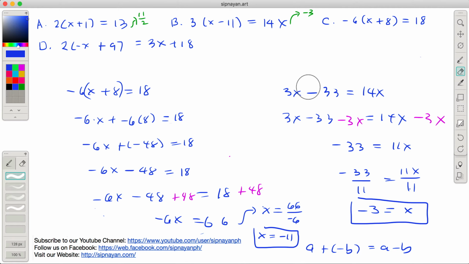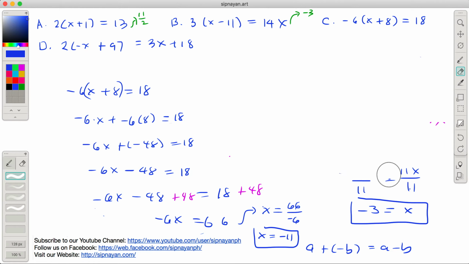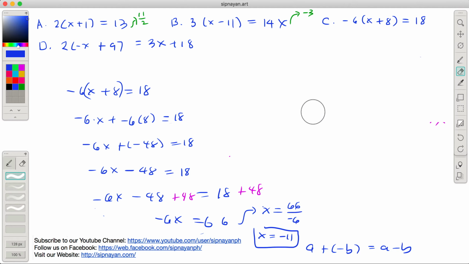There is another solution for the equation in C, no? So kung lang makita nyo na pwede palang i-distribute yung negative. But actually, there's a shortcut. So, negative 6x plus 8 equals 18. Actually, pwede na kayo mag-divide ng negative 6 dito, di ba? Kasi this is multiplication, di ba? Negative 6 times x plus 8, di ba? So, para ma-eliminate mo yung multiplication, pwede ka mag-divide ng negative 6 both sides.